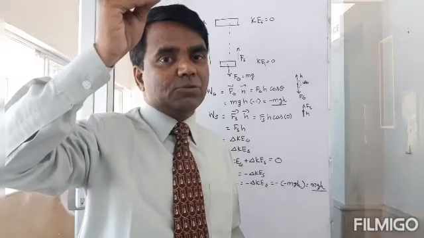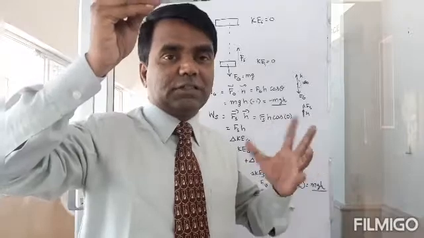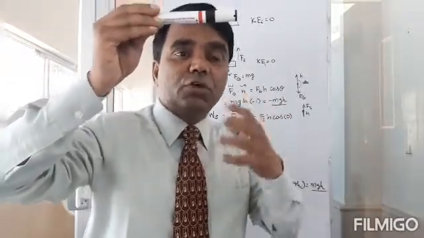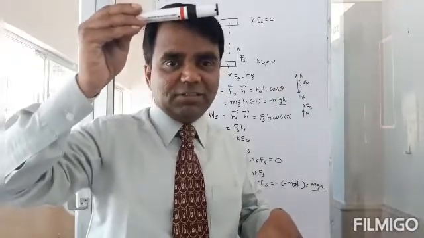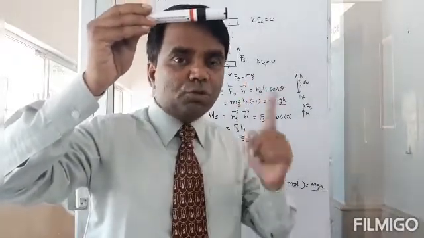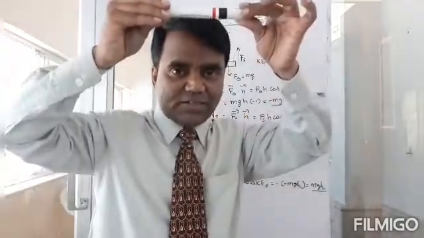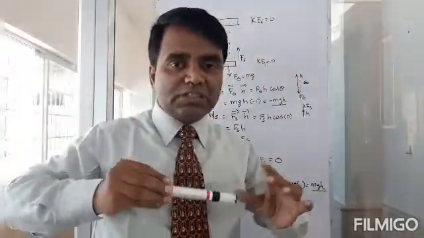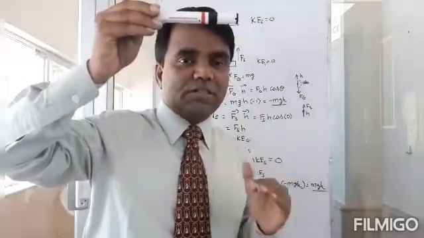Okay? So I may not know the details of the force I apply. My force could be varying. But what I do know, by comparing the kinetic energy in the beginning and the kinetic energy in the end, is that the work done by me is equal to the work done by gravity.